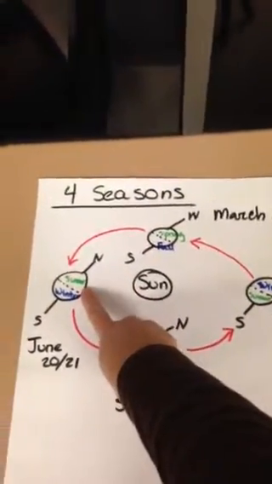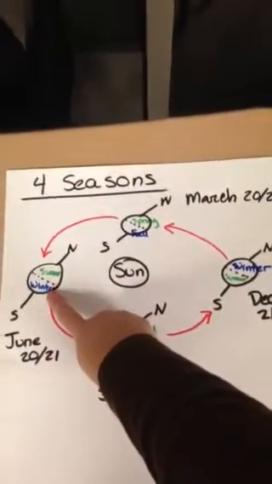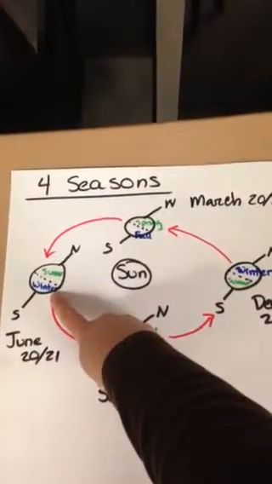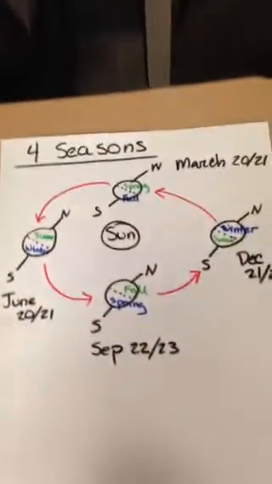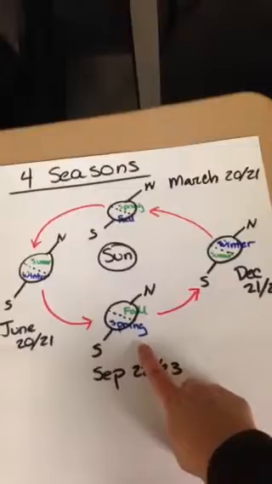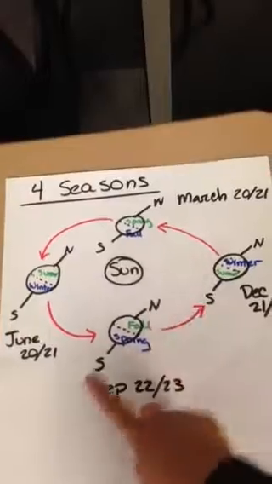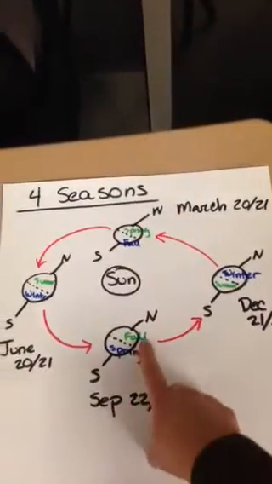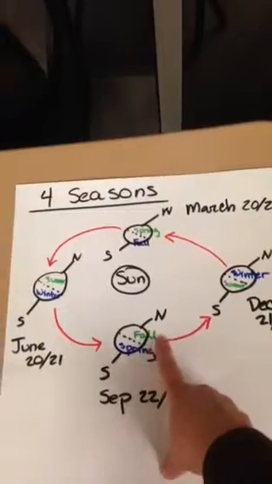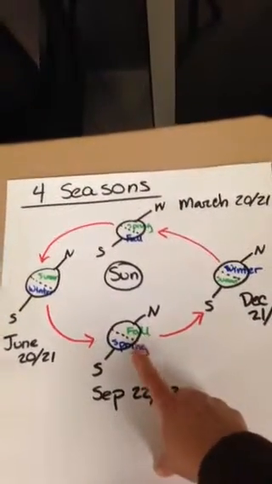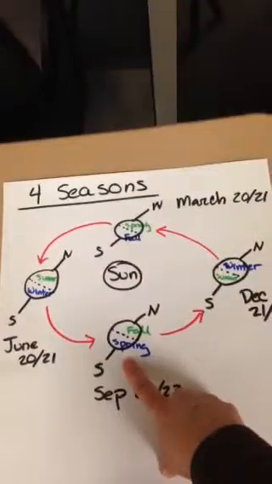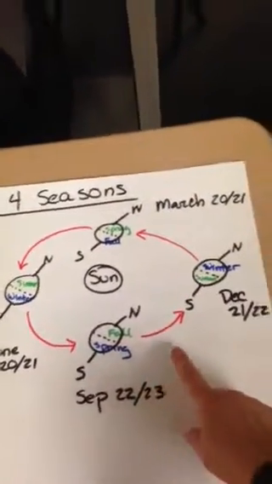So when the North Pole is pointing towards the sun, then the northern hemisphere is going to have summer. And when the North Pole is pointing towards the sun, the South Pole is pointing away, meaning that the southern hemisphere is going to experience winter. When we rotate around a little bit, over here, the poles, they aren't pointing towards the sun or away from the sun. They're just sort of at an angle. And this is where you're going to have fall and spring. In the northern hemisphere, it would be fall because it's getting colder and moving away from the sun. In the southern hemisphere, you're going to have spring because you're starting to get closer to the sun.